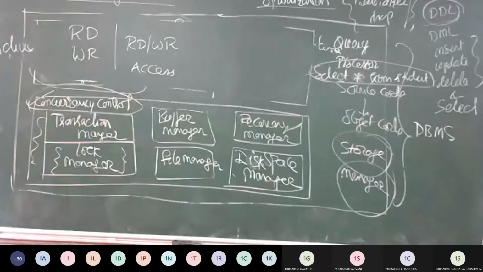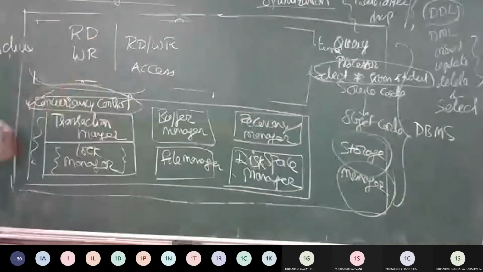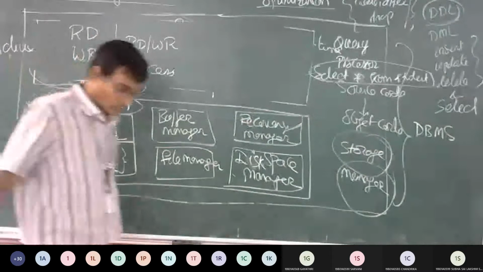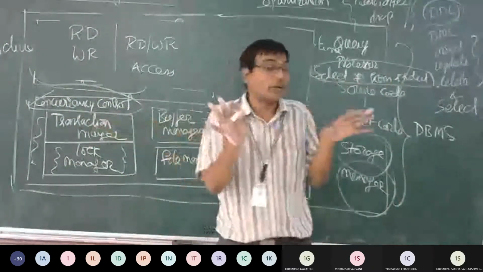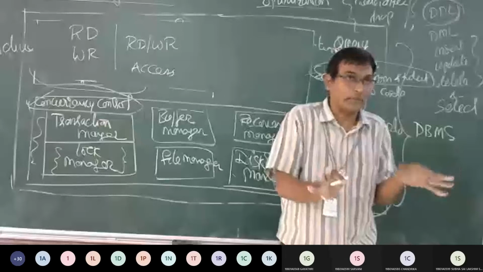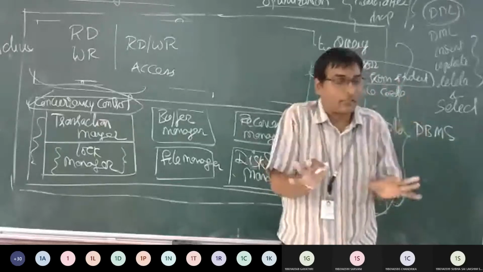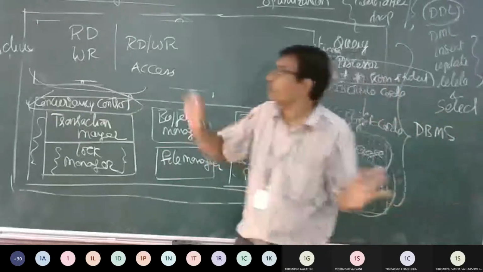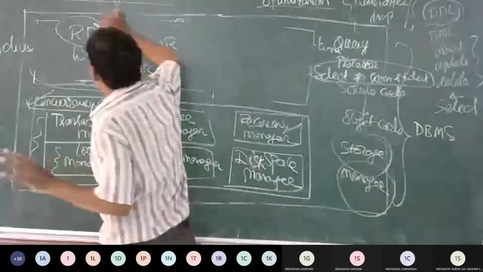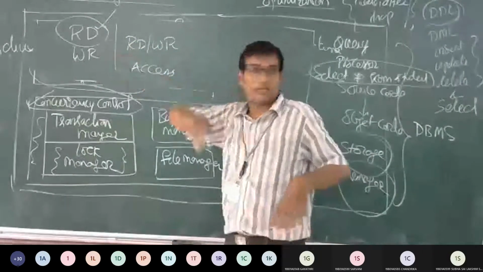If I am not able to write something into a database, but I am able to see only the database, that means I am having a lock called a read lock.